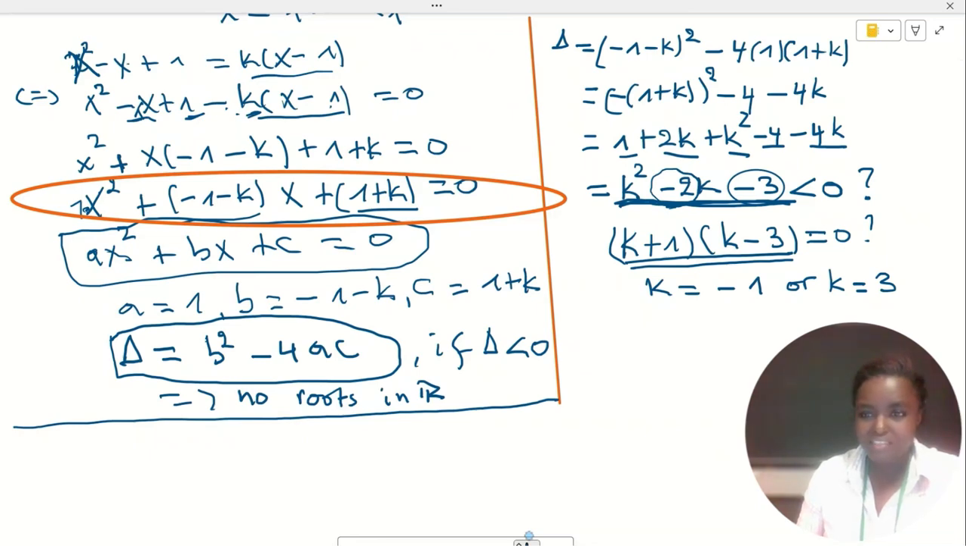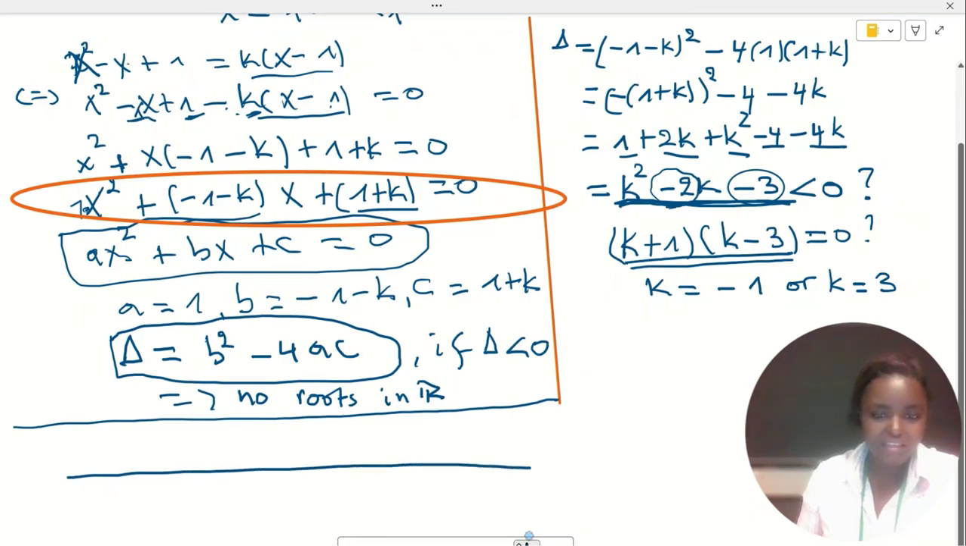Let me write it here. We take an oriented line, this line, and if I fix 0 here, then 1, 2, and 3. I have 3 here and minus 1 here. Okay.